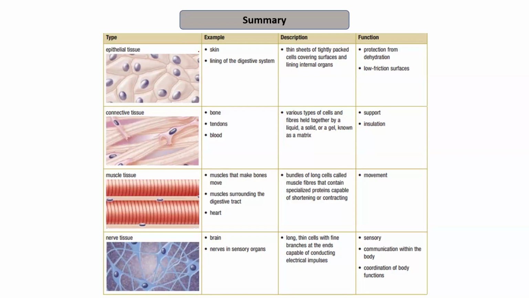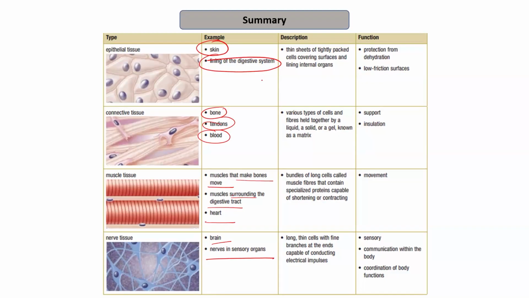Epithelial tissue consists of skin and lining of the digestive system. Then in connective tissue, we have bones, tendons, and blood. In muscle tissues, we have muscles that make bones move, that is the skeletal muscles, muscles surrounding the digestive tract, smooth muscles, and the heart. And nervous tissue consists mainly of the brain and the nervous system, other nerves and neurons.